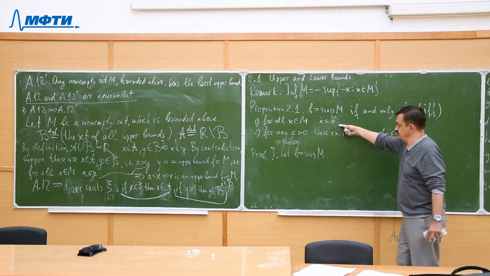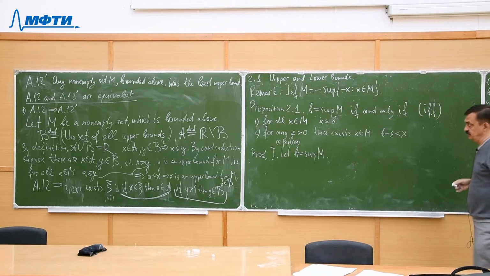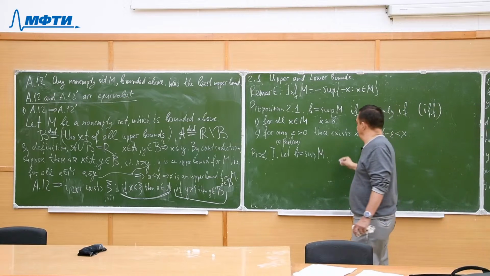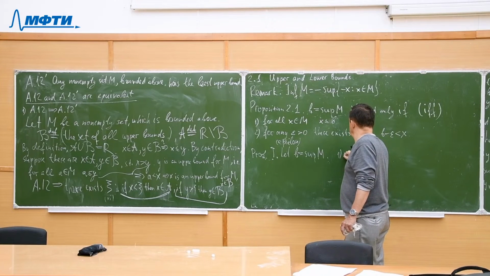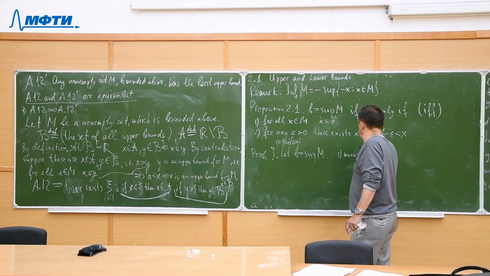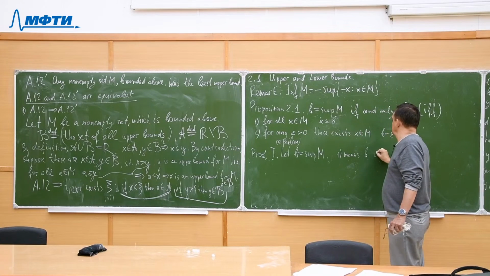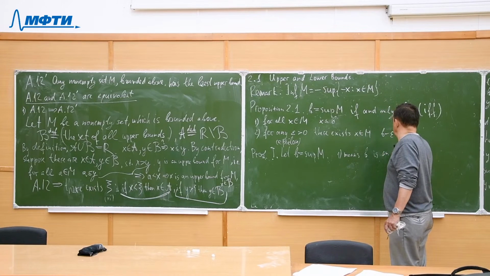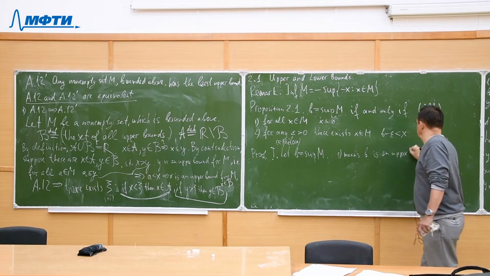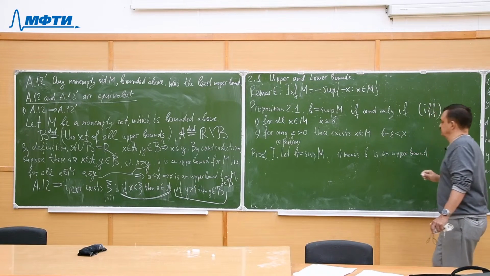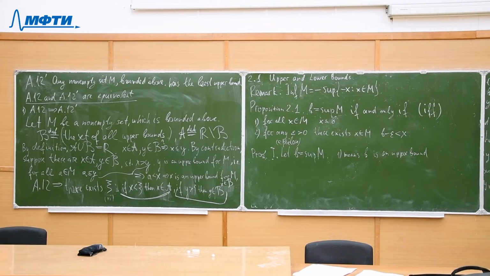And the first condition is just that B is an upper bound. So first means B is an upper bound. So it's okay.